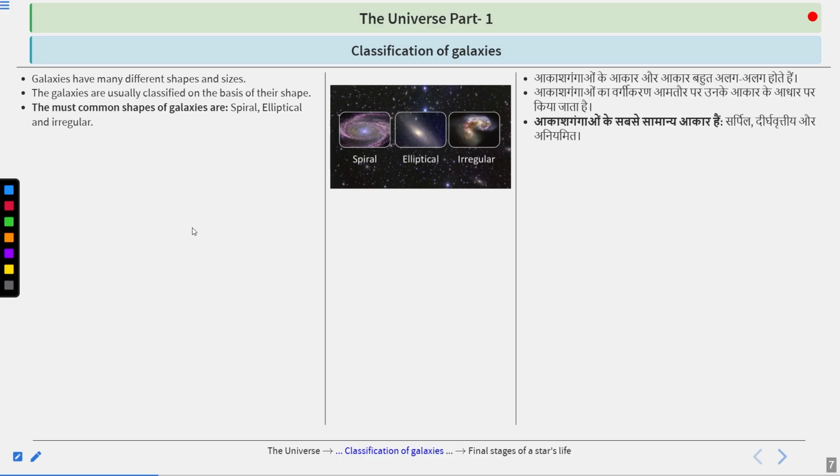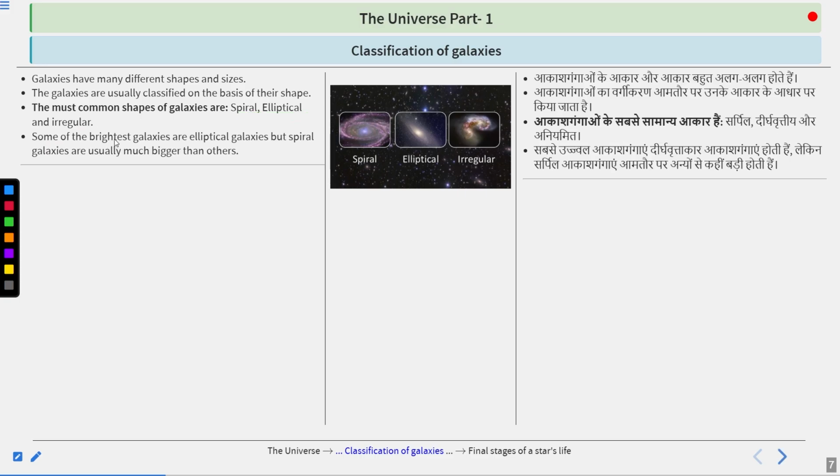The most common shapes of galaxies are the spiral shape, elliptical shape, and irregular shape. So these three are the most common, or you can say dominating, shapes of galaxies. Some of the brightest galaxies are elliptical galaxies, but some of the biggest galaxies are spiral galaxies.